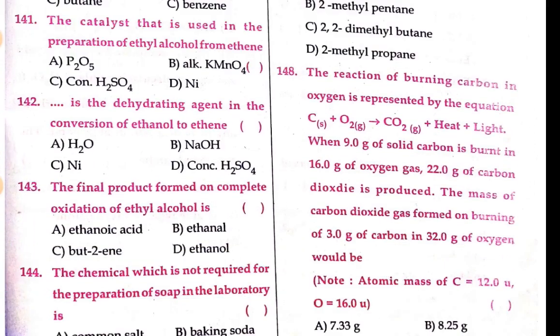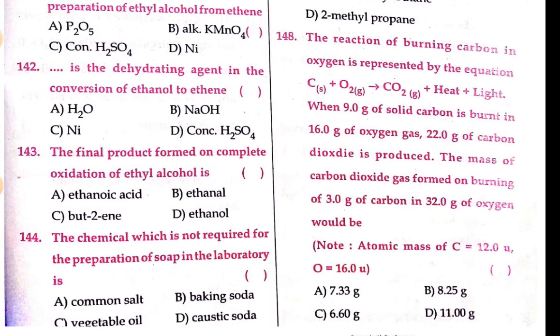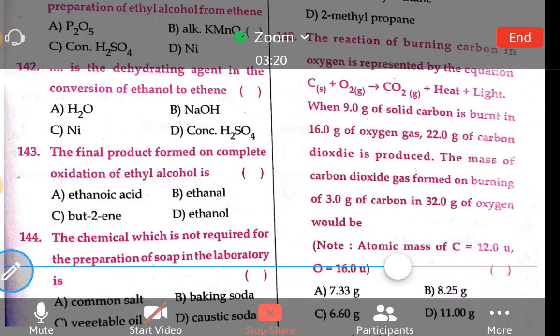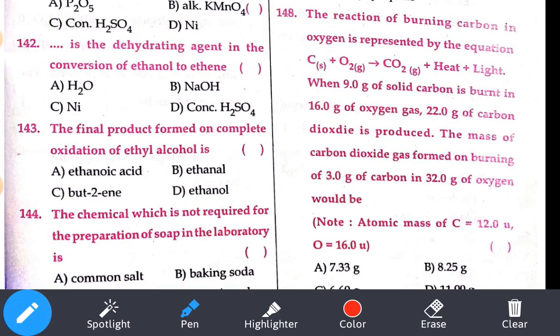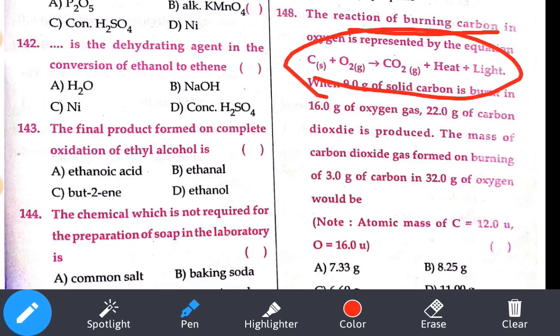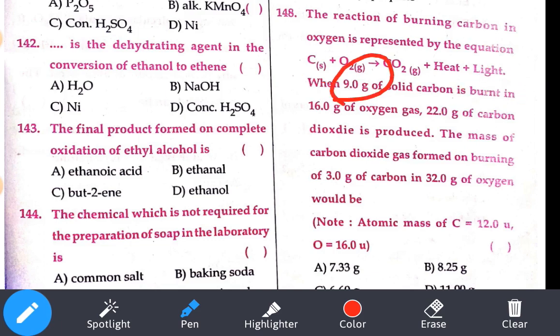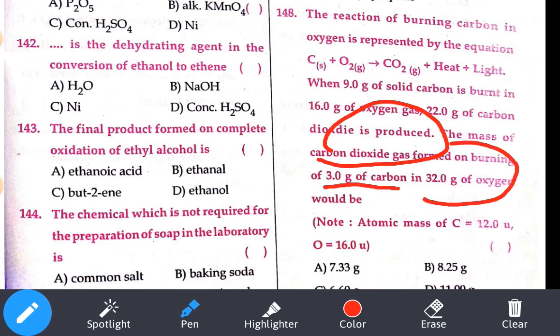Okay, it is a little bit bigger question. Nothing to worry. It can be solved very easily. So, what is the question given there? The reaction of burning of carbon is represented. Okay, we already know that carbon plus oxygen gives rise to carbon dioxide plus heat plus light. Okay, when 9 grams of carbon is burnt with 16 grams of oxygen, 22 grams of carbon dioxide is produced. Then find the mass of carbon dioxide produced when burning 3 grams of carbon with 32 grams of oxygen.